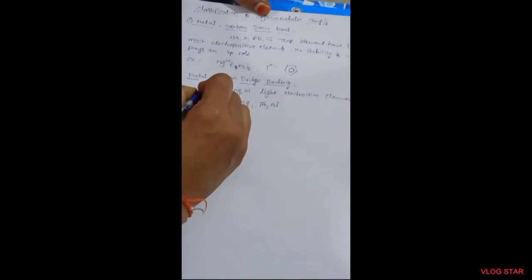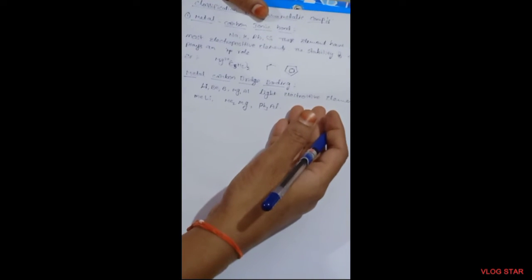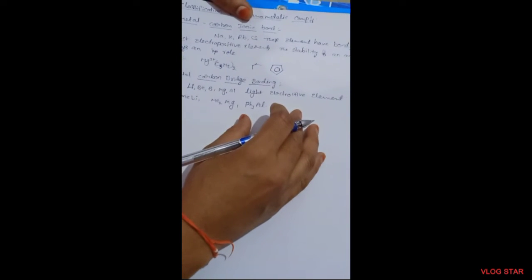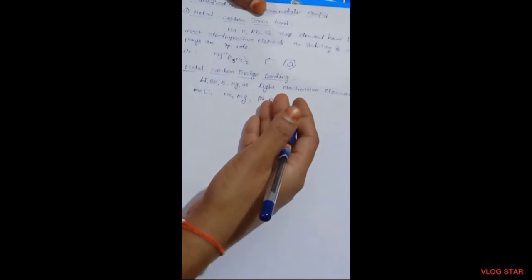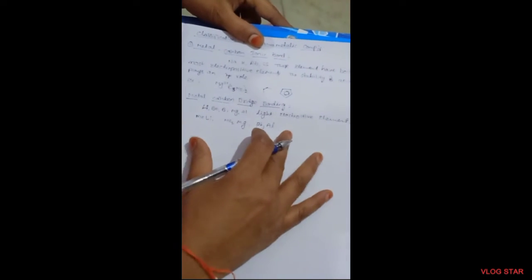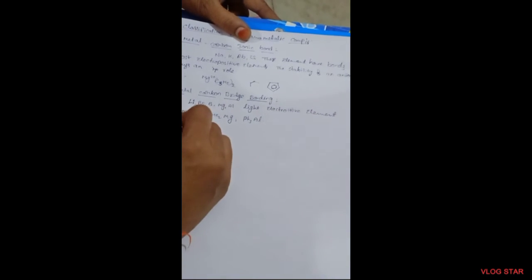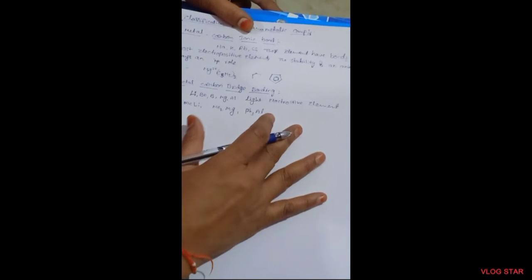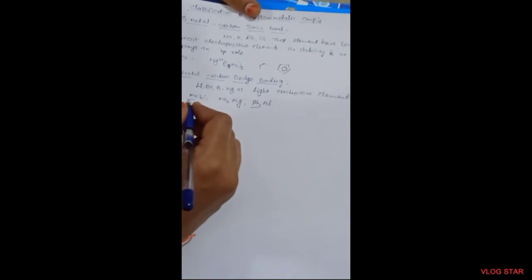Here, in metal carbon bridge bonding, these elements are less electropositive, light electropositive elements. That's why they form organometallic compounds like methyl lithium, dimethyl magnesium, triphenyl aluminium. These compounds form oligomers or polymers, where one compound links to many compounds. Trimethyl lithium forms a tetramer. That's why it forms a bridge-like structure. It involves bridging of alkyl or aryl groups. See here the aryl group, see here the alkyl group.